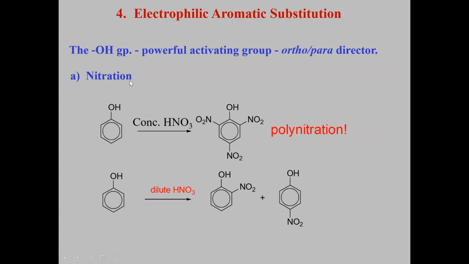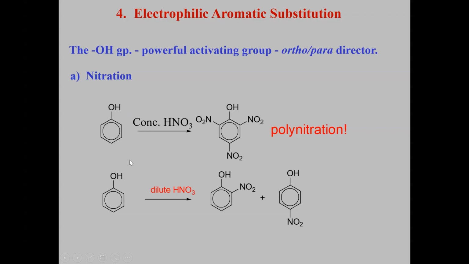If I take nitration, phenol, I treat with concentrated nitric acid. It is so reactive that all the ortho and para positions get blocked. I will get 2,4,6-trinitrophenol. Polynitration occurs. If in case of toluene, what will I get? I'll get ortho-nitrotoluene and para-nitrotoluene. But here we get 2,4,6-trinitrophenol because OH is a powerful activating group.